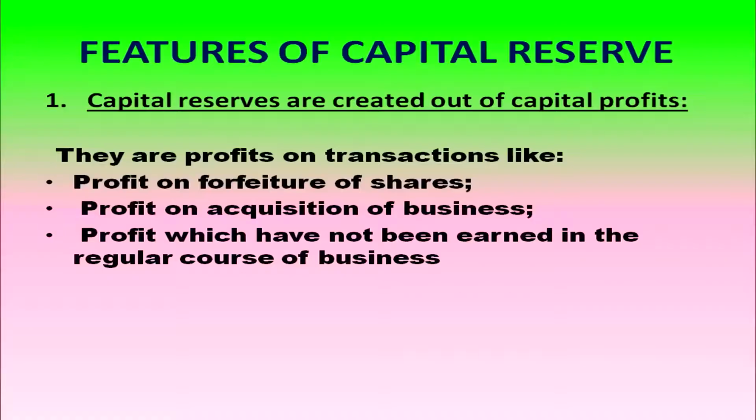Capital profits are seen on transactions like profit on forfeiture of shares, profit on acquisition of a business, profit which have not been earned in the regular course of business. Regular selling, profit which is arising out of regular selling is the regular course of business profits. So, if any profit is coming other than the regular course of business, such profit can be kept aside for capital reserve.